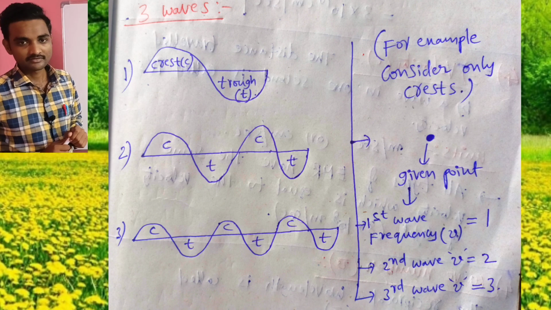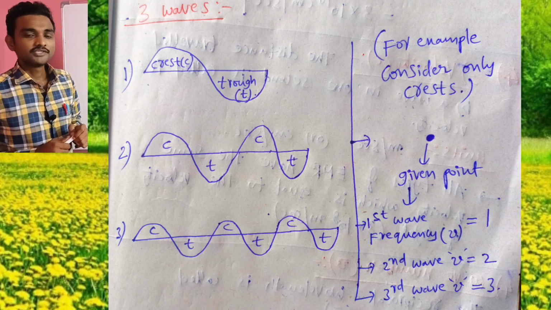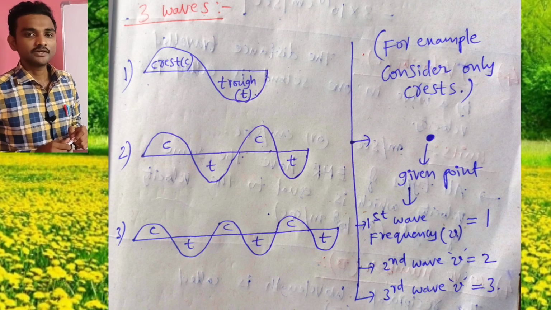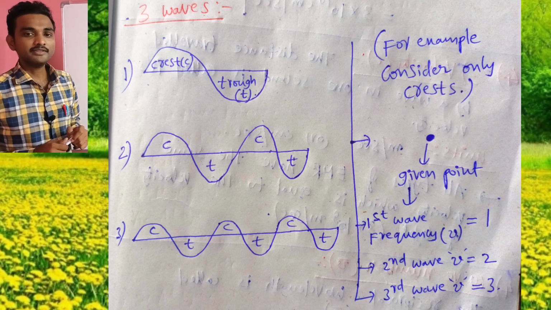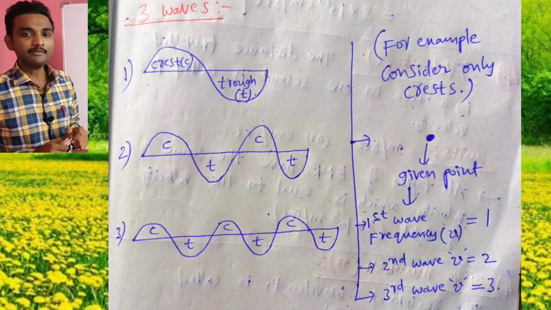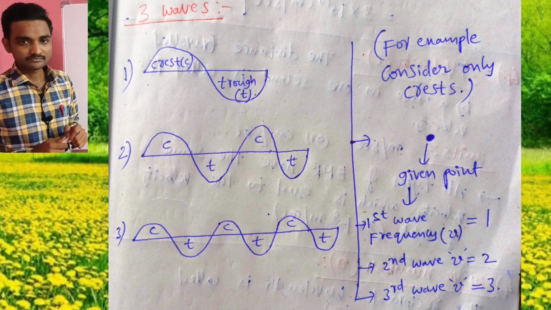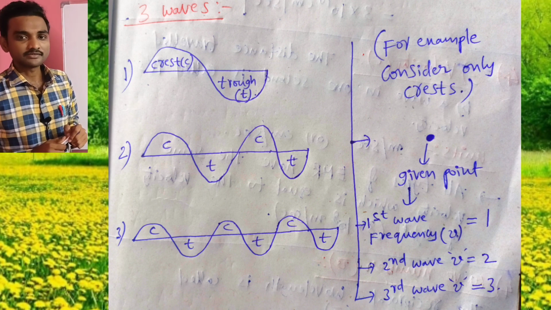See, now I am sending these three waves through this given point. Then in the first wave there is only one crest. So the frequency of the first wave is 1. Here I am not considering troughs, I am considering only crests. So the first wave frequency is 1 because only one crest is there in the first wave.